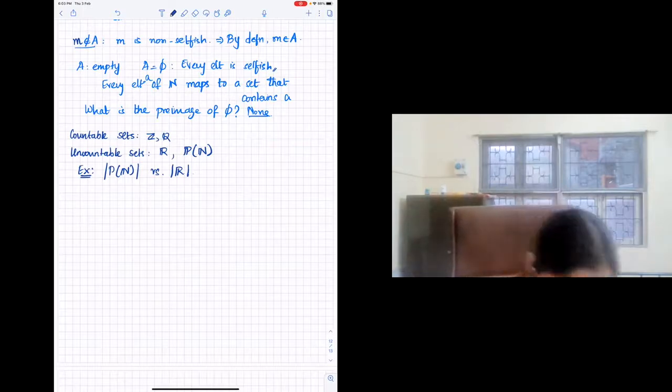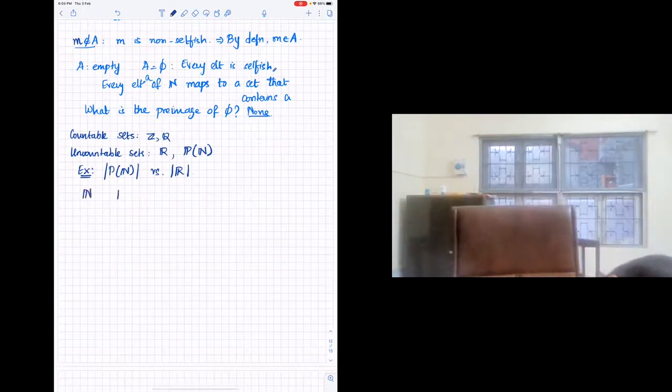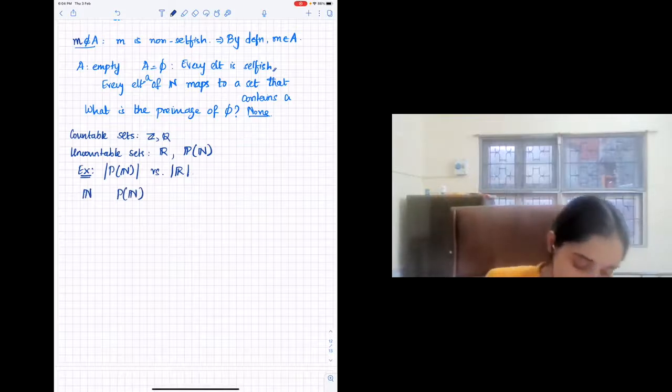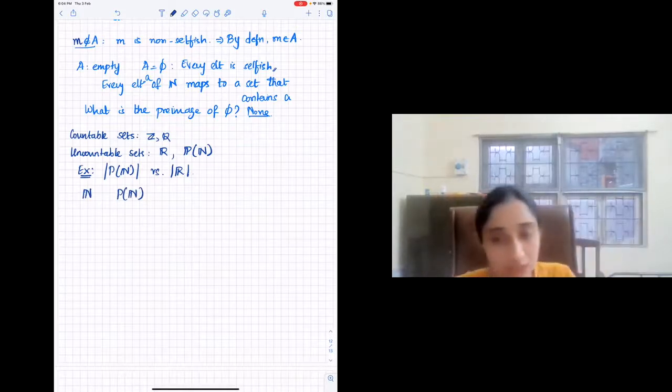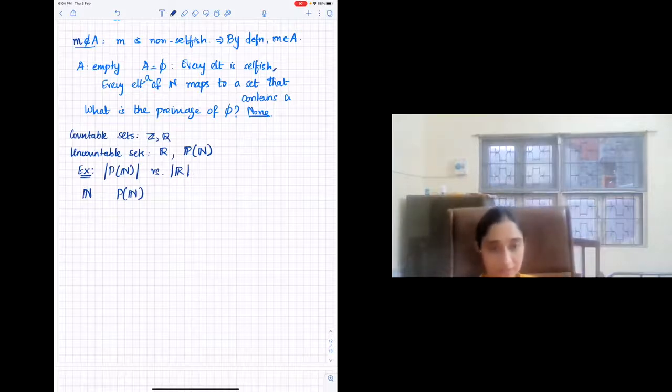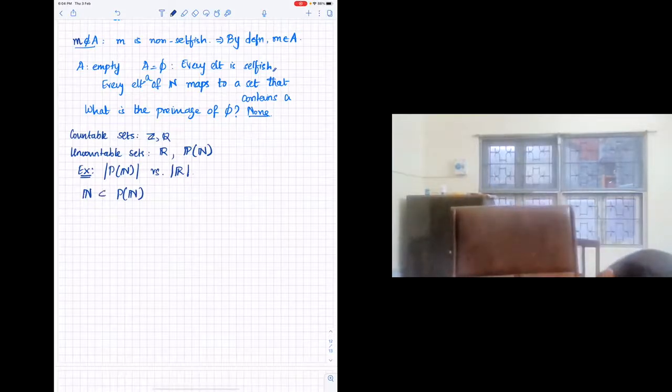Okay. So now if you know N, you know that P of N has strictly larger cardinality. So what have we shown? We have shown that the set of naturals is a subset of the power set of N. So this is a corollary of whatever we have shown.